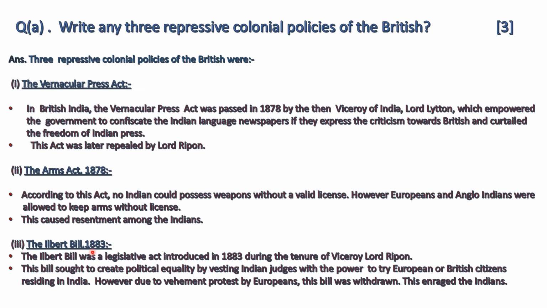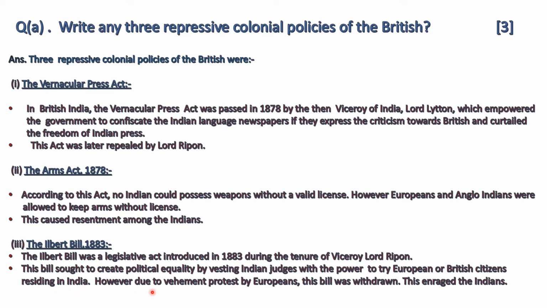The Ilbert Bill 1883. The Ilbert Bill was a legislative act introduced in 1883 during the tenure of Viceroy Lord Ripon. This Viceroy's name also you should remember properly. The bill sought to create political equality by vesting Indian judges with the power to try European or British citizens residing in India.